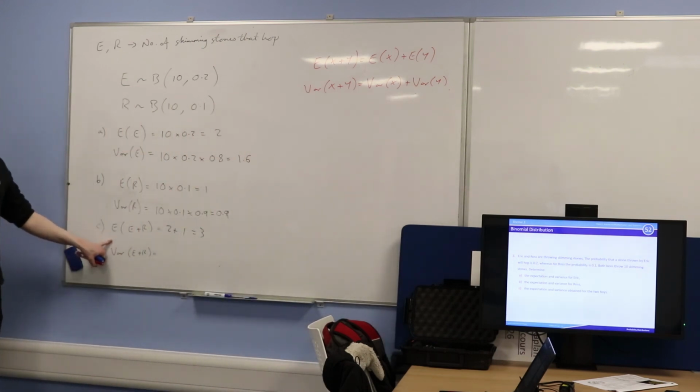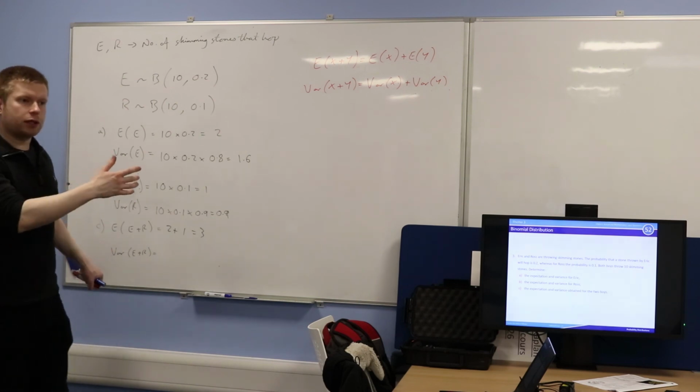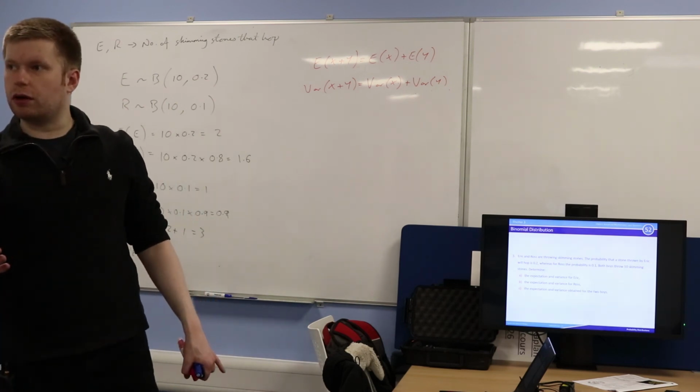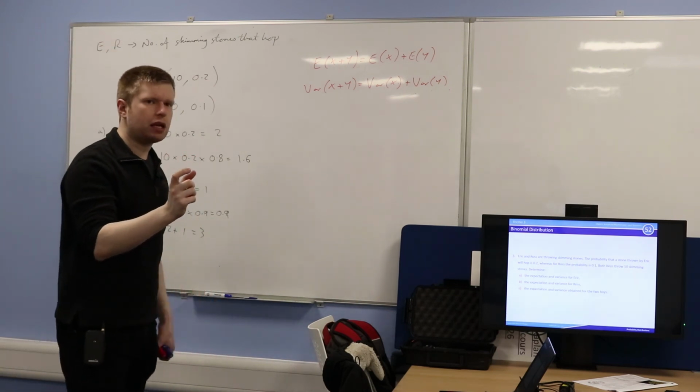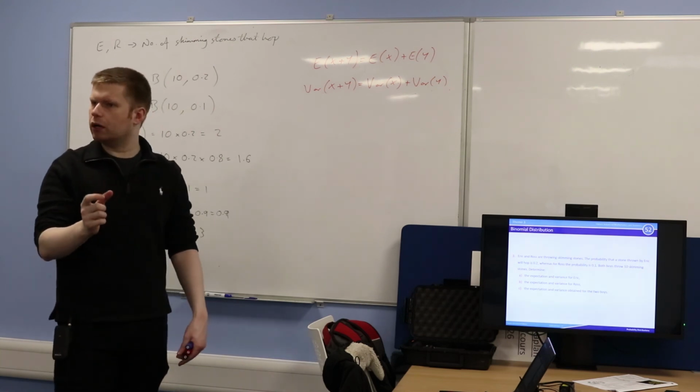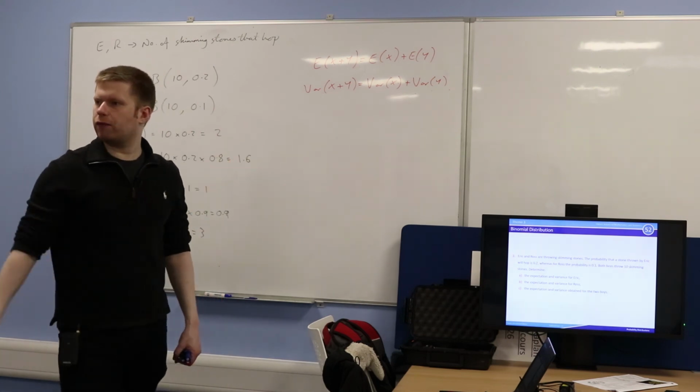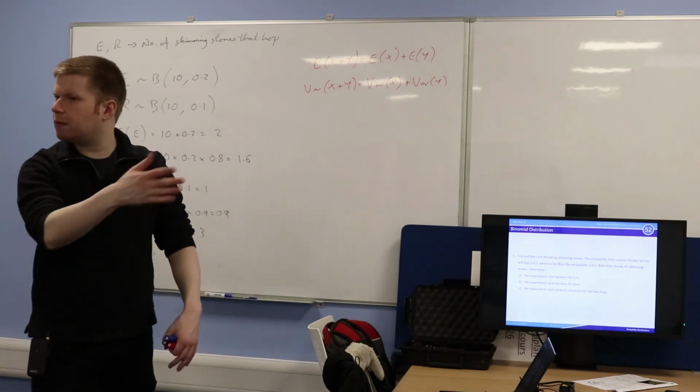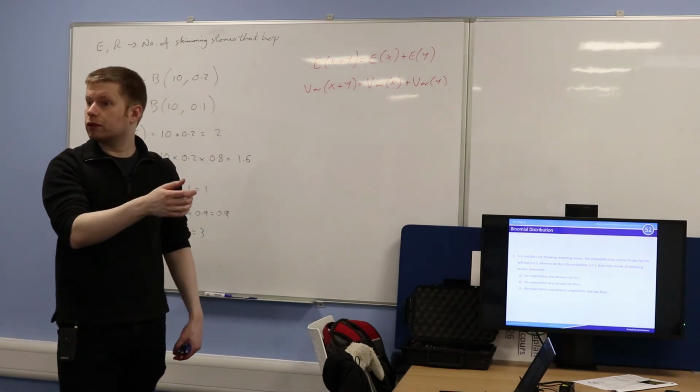Now have a think. Are these two boys independent of each other? So if Eric throws skimming stones and Ross throws skimming stones, are those two things independent of each other? Yeah, absolutely. The chance of a skimming stone hopping for Eric does not affect the chance of a skimming stone hopping for Ross. Does that make sense?